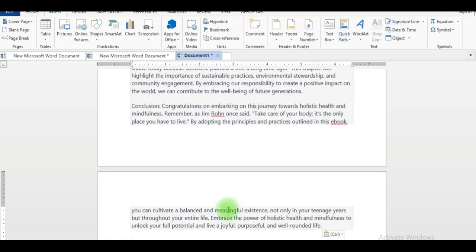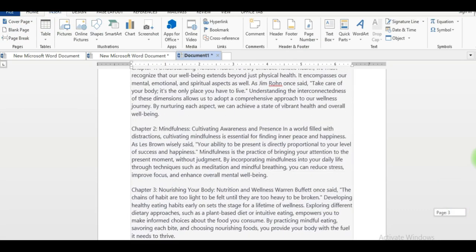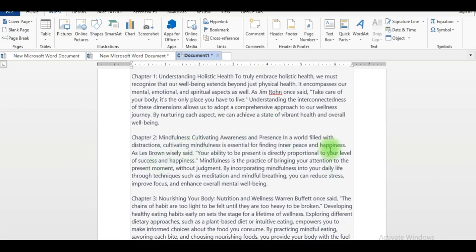And of course, you'll save it. What you need to do too is you'll need to format this. So you need to get out the background and fix it up a bit so that it looks as you would want it to look in your ebook.